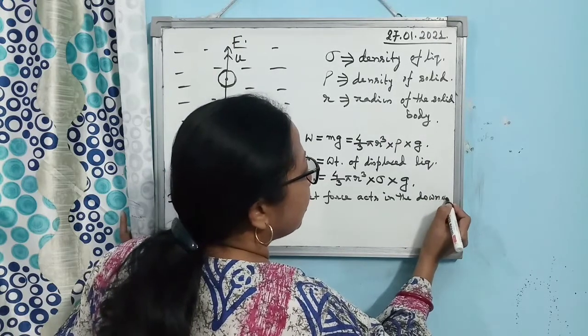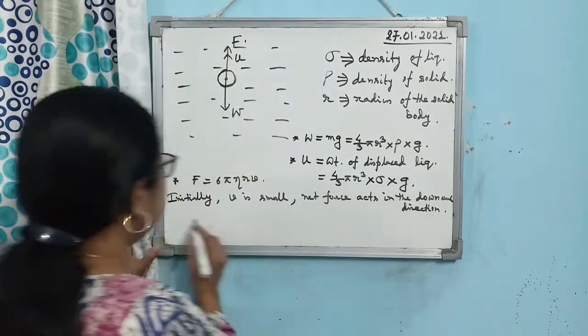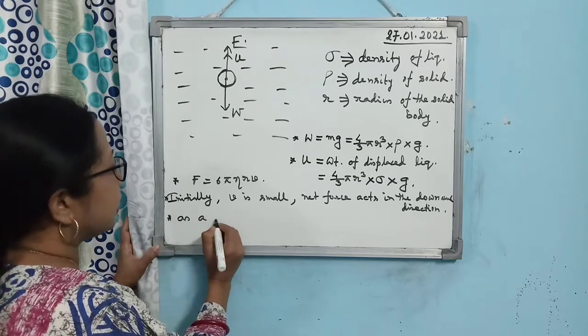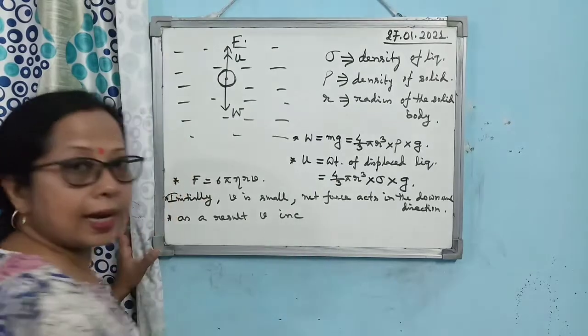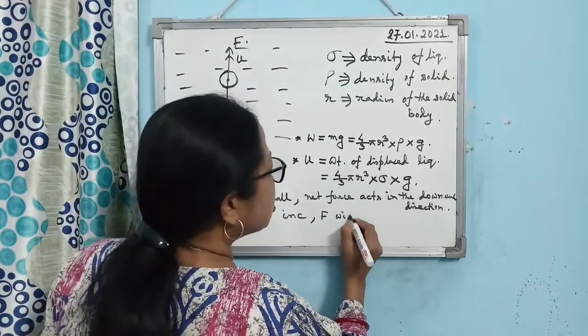As a result, V increases. So when V increases, F will also increase.